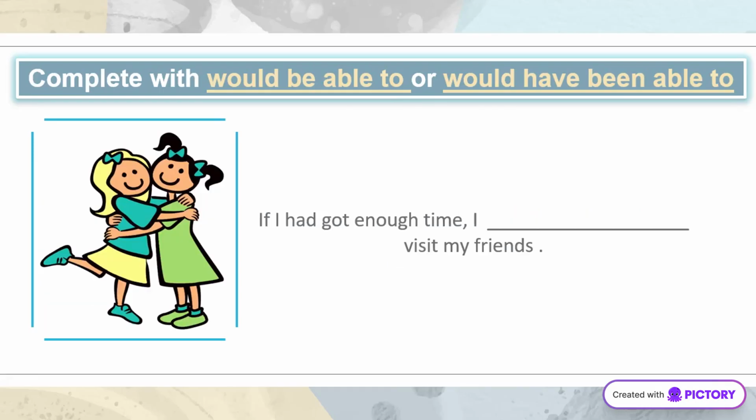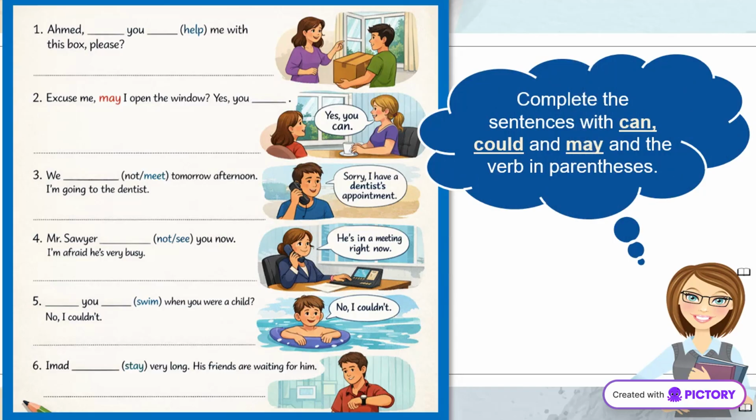Imagine having more time. If I had got enough time, I would be able to visit my friends, shows a wishful thinking about the present. Finally, practice makes perfect. Complete the sentences with can, could, and may to master their usage in different contexts.